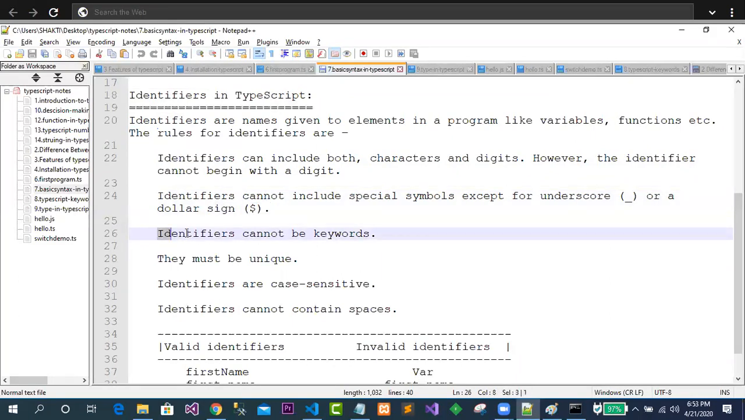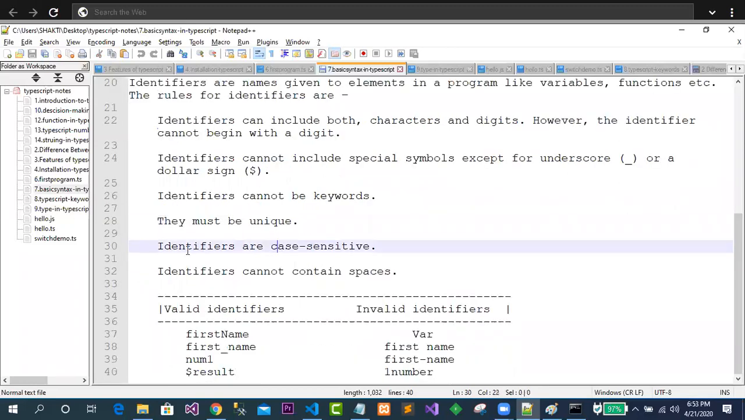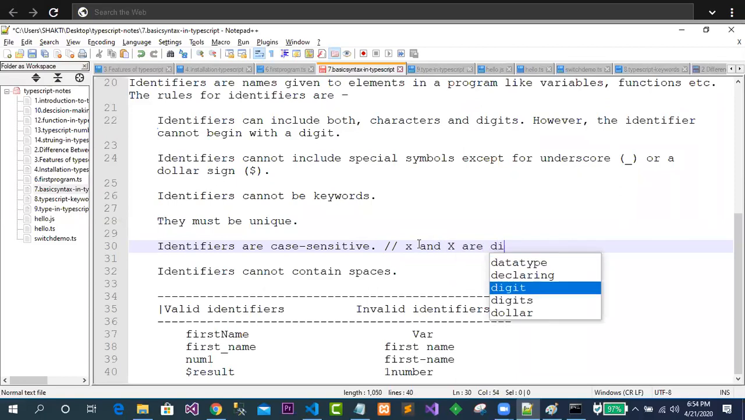An identifier cannot be a keyword. We will see what keywords are supported in TypeScript. They must be unique. Identifiers are case sensitive. Case sensitive means what? Suppose this X and this X are different. They are not the same.